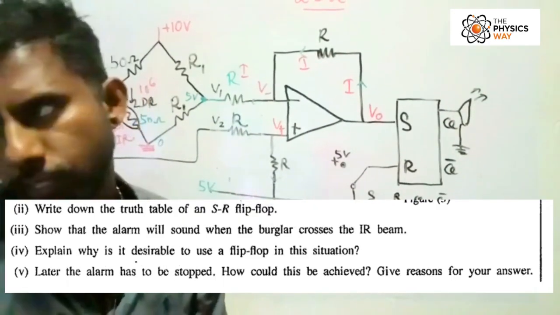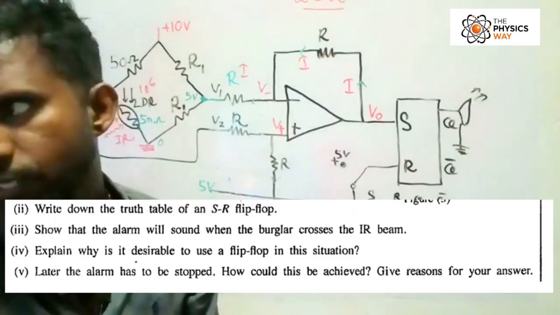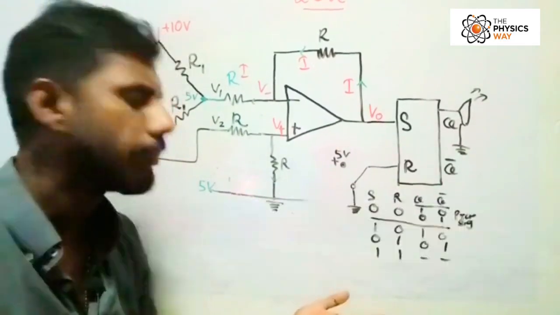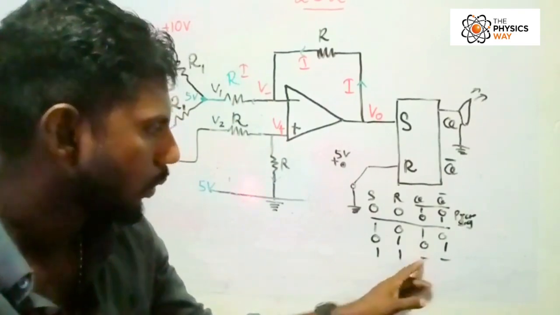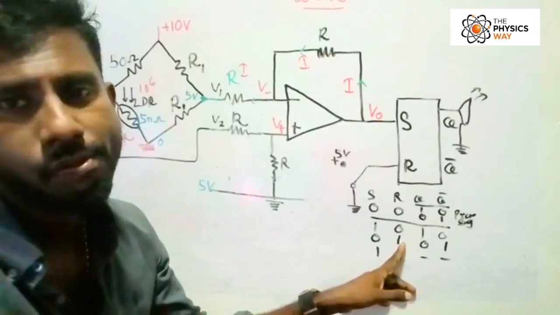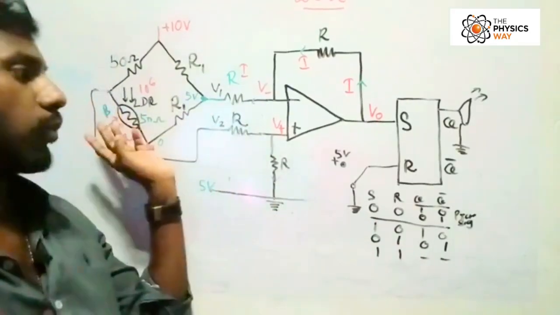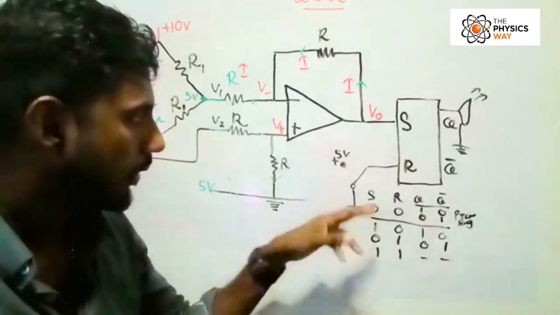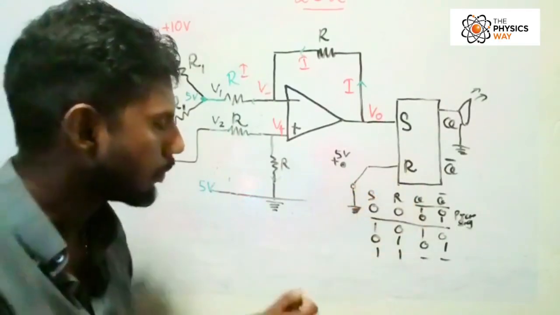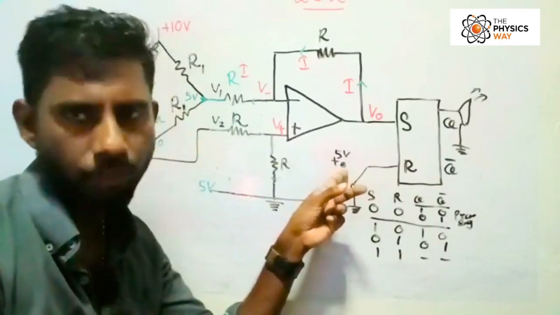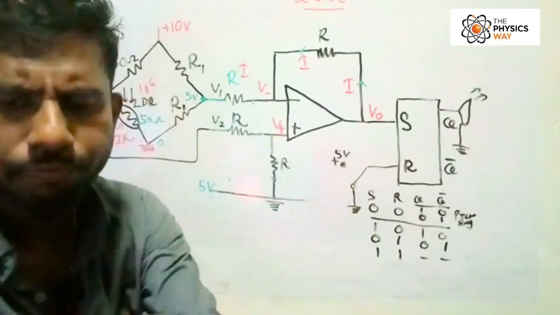Later, the alarm has to be stopped. How could this be achieved? Give reasons for your answer. If you have done previous questions, students, you have seen the answer. To make Q 0, you have to make R 1. So the burglar has to move away, first of all. And then you make R equal to 1. So you have to move this 2-way key to +5.